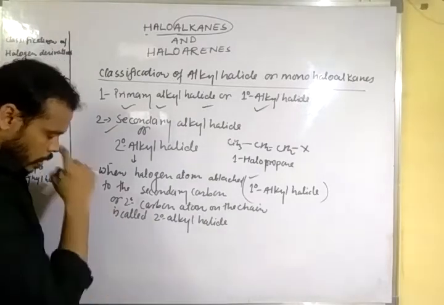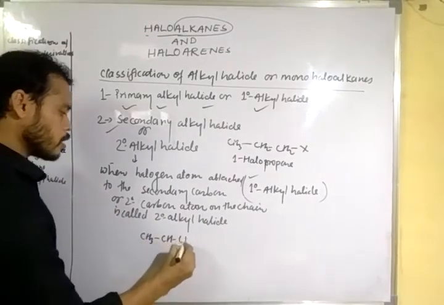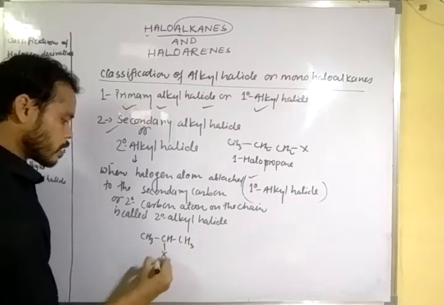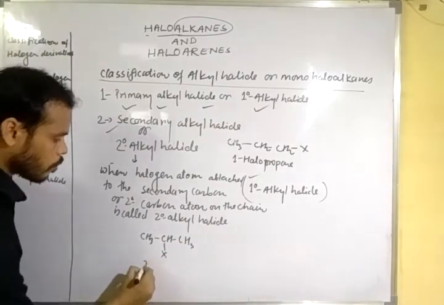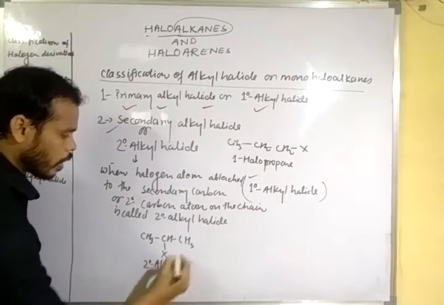Clear? Let us give an example. CH3CHXCH3. This is the example of 2 degree alkyl halide.